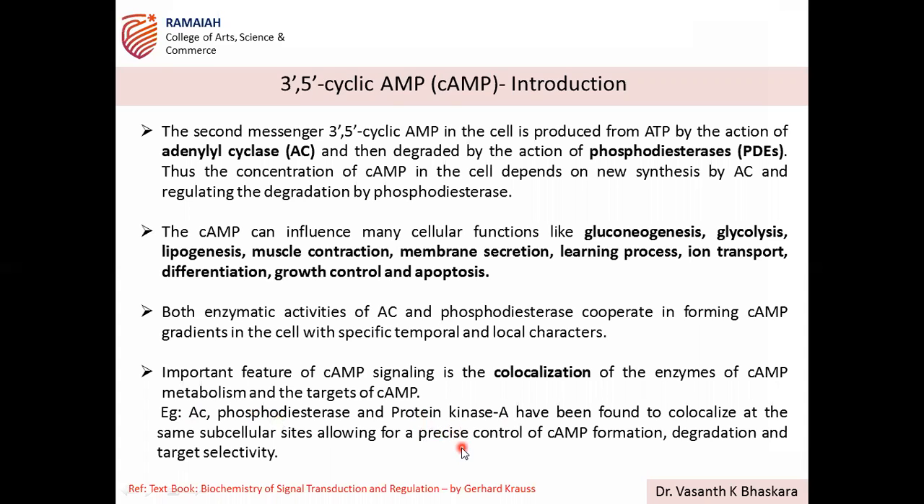All these have been found to co-localize at the same subcellular sites, allowing for precise control of cAMP formation, degradation, and target selectivity. Understood? So at a particular localization, all these will be present, and that is very important for the function to be exhibited.